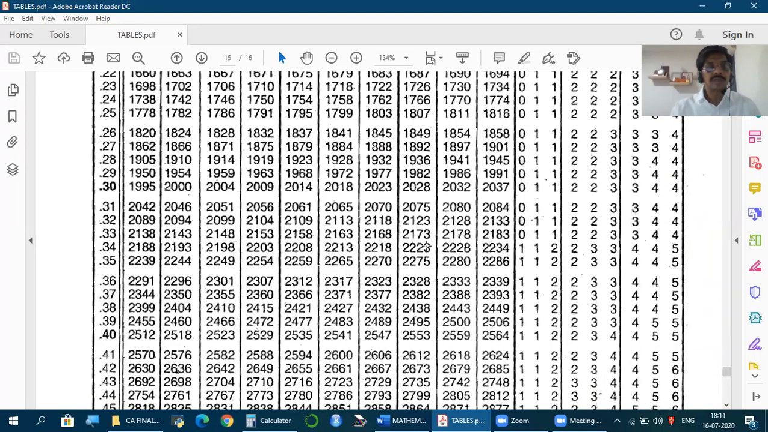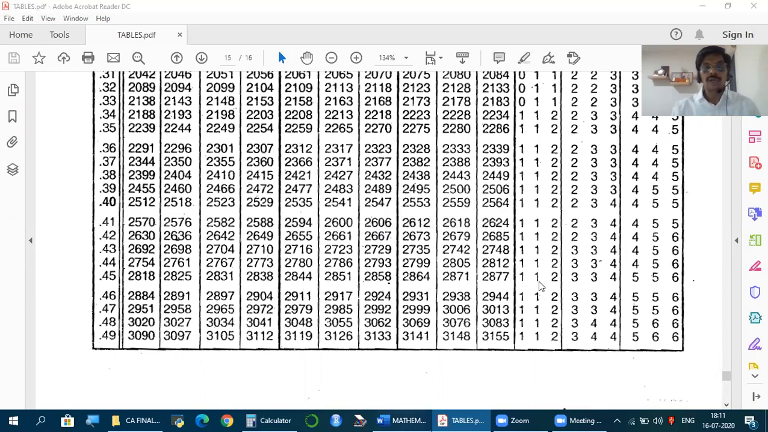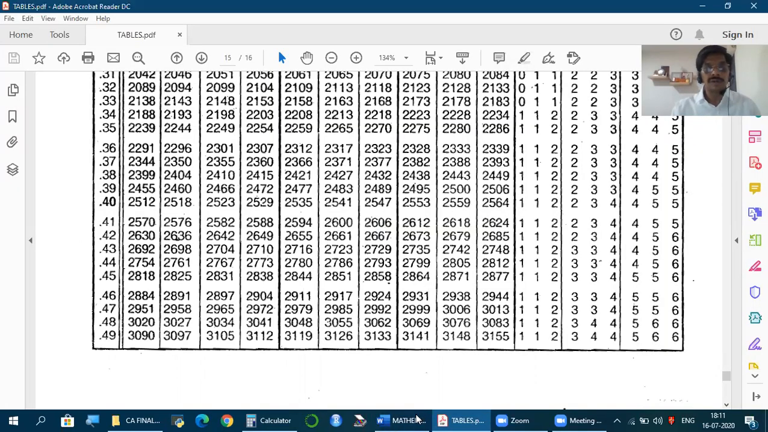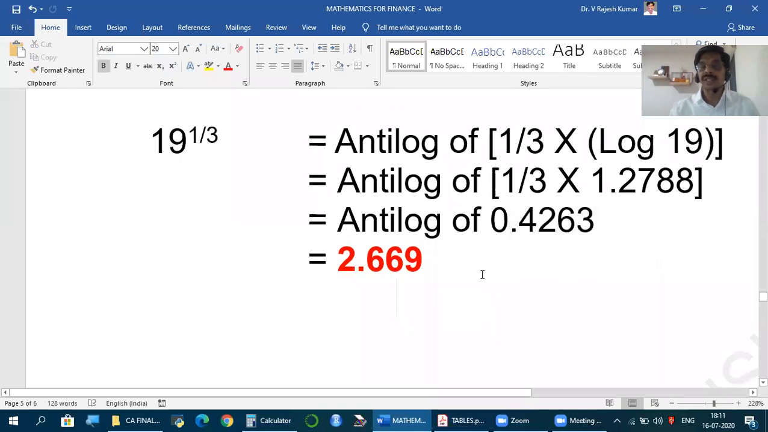As you know, this is 0. So 0.42 under 0, 1, 2, 3, 4, 5, 6. So 0.42 under 6 is 2667, plus under 3, 2, so 2669. But this is not the number.